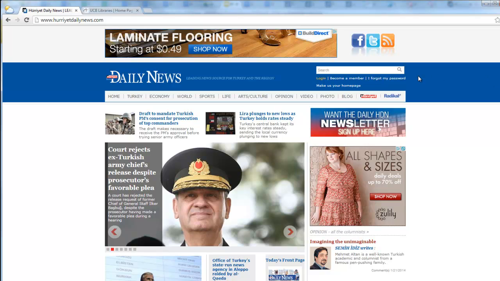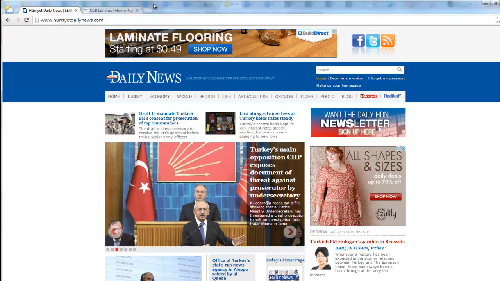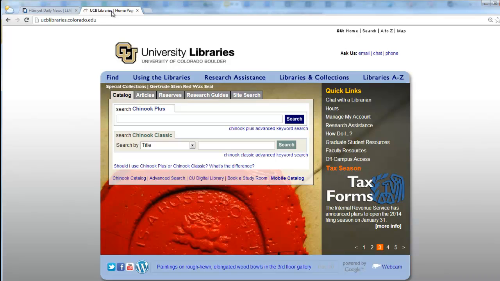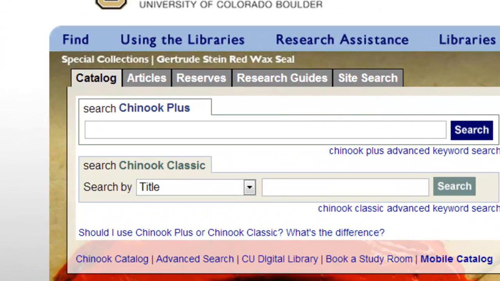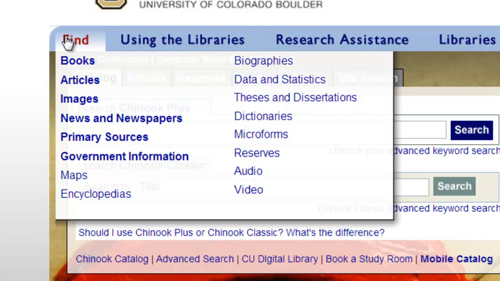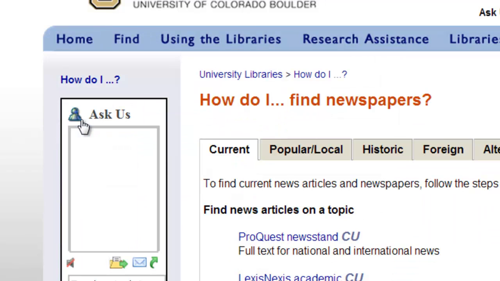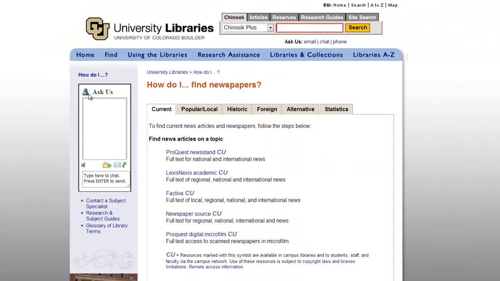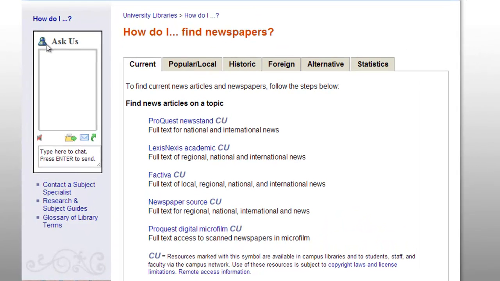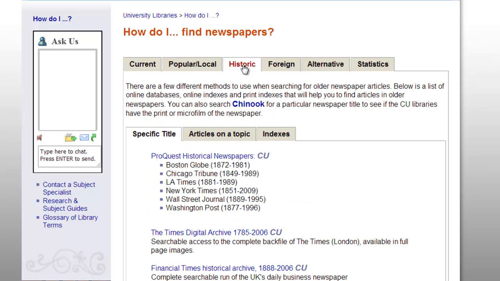You can also search across many newspapers using one of the library's databases. So let me show you how to do that. You want to go to the CU University Library's homepage, and under the Find menu, we're going to link directly to news and newspapers. And this is pretty much where you can find any database that uses newspapers as one of its information sources. We're going to be looking specifically at ProQuest Newsstand, Factiva, and then under the Historic tab we're going to use ProQuest Historical Newspapers.